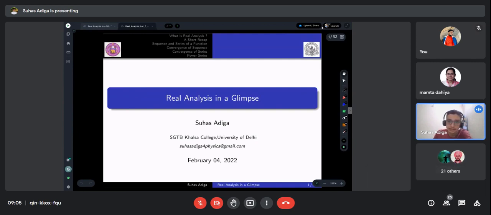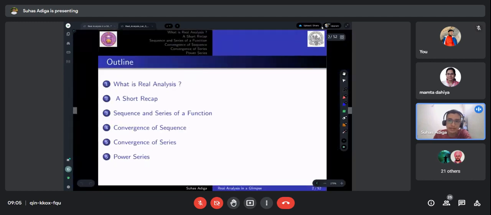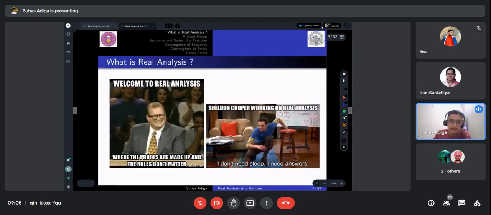Let's get started. So mainly I'll start with an introduction on what is real analysis, followed by a short recap, and then on what is sequence and series of a function, and then followed by convergence of sequence, and then convergence of series, and finally the power series. This one is actually important more in complex analysis than in real analysis. So let's get started. So, what exactly is real analysis?